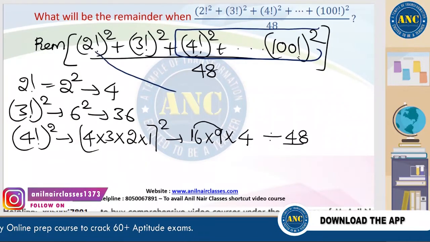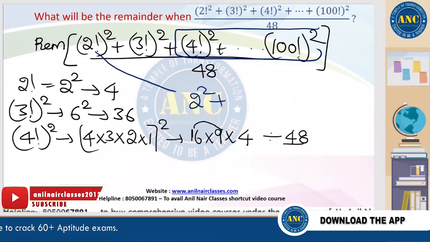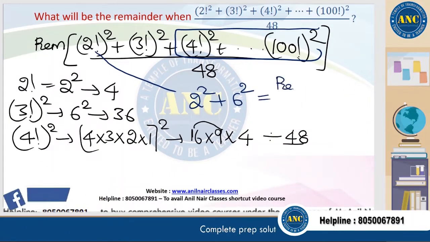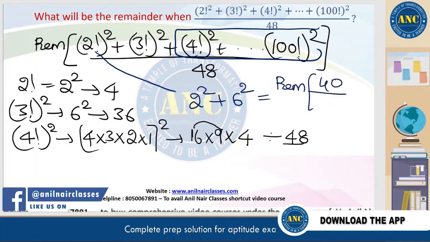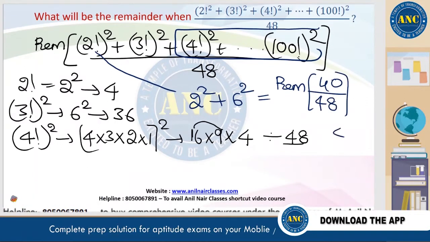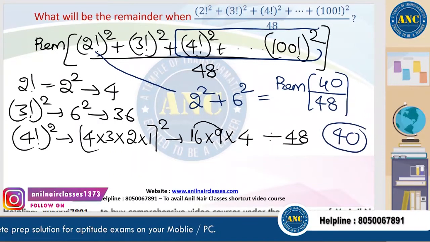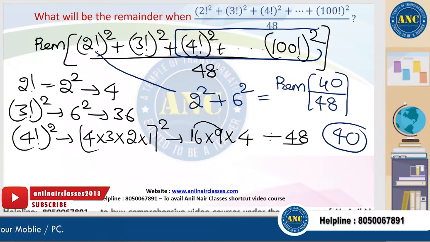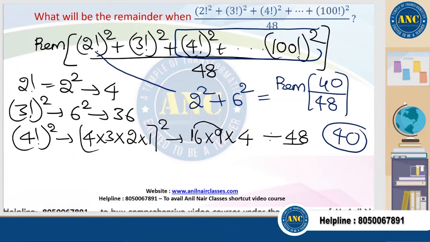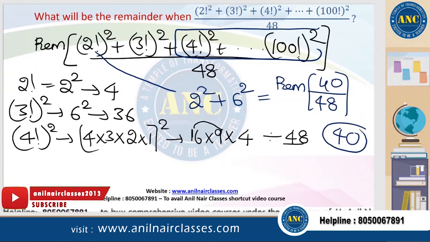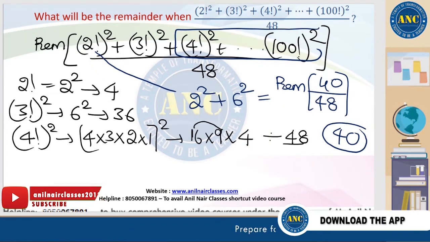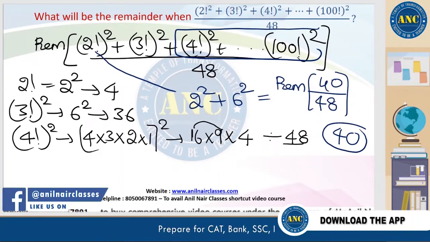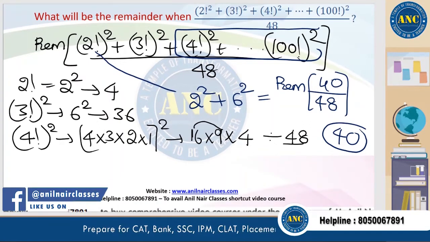That means from 4 factorial onwards, all are divisible by 48. 2 factorial whole square is 2 square, 3 factorial is 6, 6 square is 36, 36 plus 4 is 40. 40 divided by 48: if the numerator is less than the denominator, the answer is 40. Don't make the calculation mistake like I did in the previous question. 2 factorial is 2, 2 square is 4, 3 factorial is 6, 6 square is 36, 36 plus 4 is 40, 40 divided by 48, answer is 40.